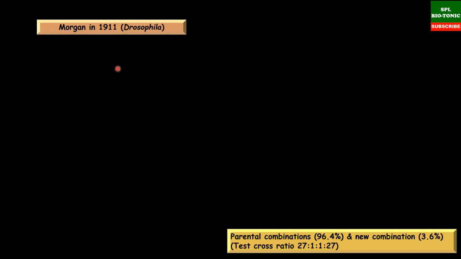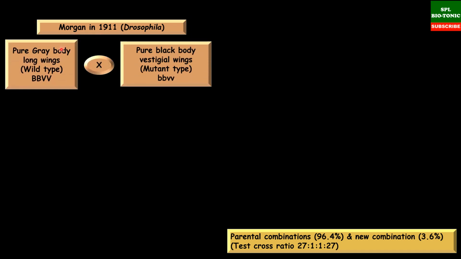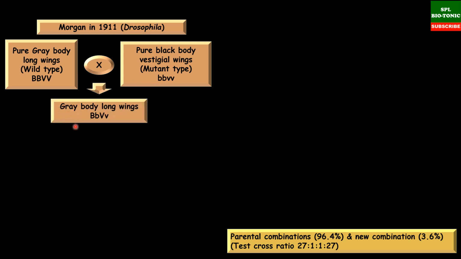Now students, linkage is of two types, complete linkage and incomplete linkage. Let us understand this. What Morgan did in 1911 was cross a pure grey body with long winged variety with a second variety, that is pure black body with vestigial wing. That results in the formation of a grey body with long wing insect.